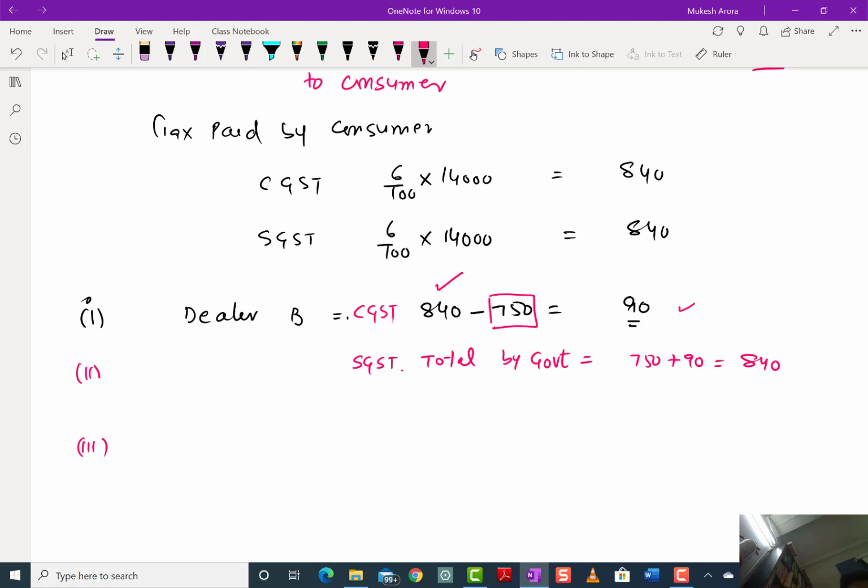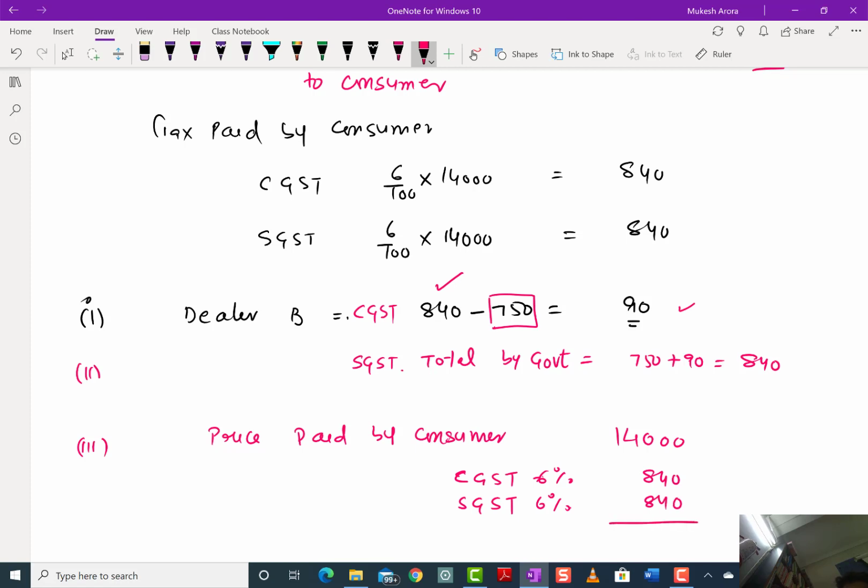Third is the price paid by the consumer. The consumer will pay 14,000 and CGST and SGST. He'll pay both at the rate of 6%, that is 840 and 840. So the total amount the consumer will pay is 15,680.